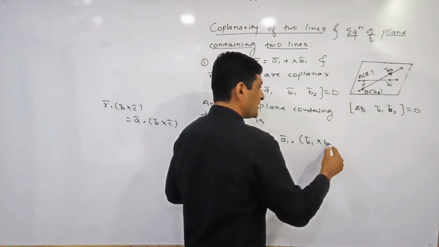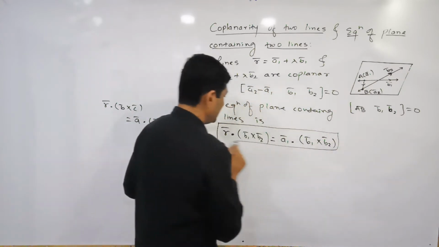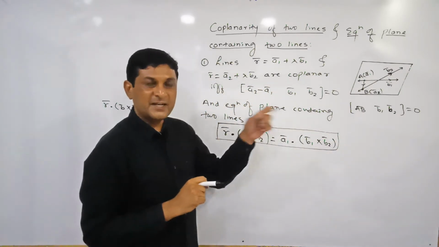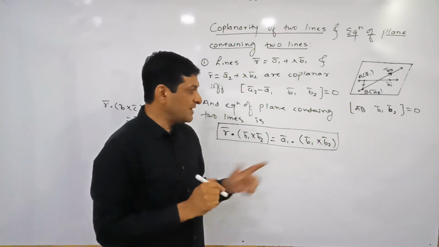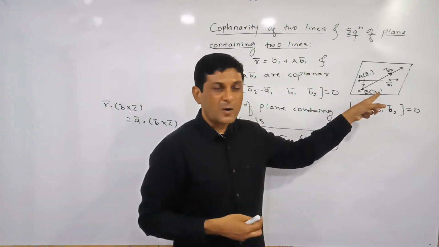B1 bar cross B2 bar. So in this way we will get the equation of plane containing these two lines. If you do not like A1 bar, the second point is also available on this plane.